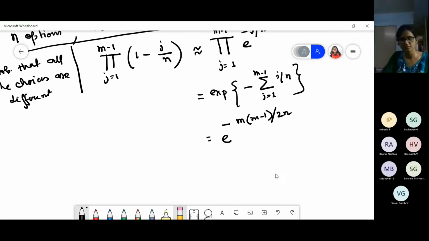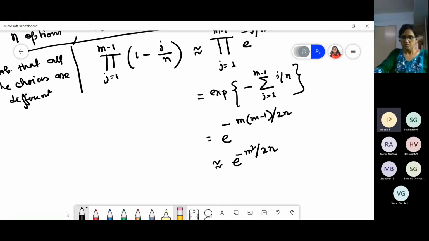Agreed? So this is almost equal to e to the power minus m square by 2n, right? Yes, ma'am.